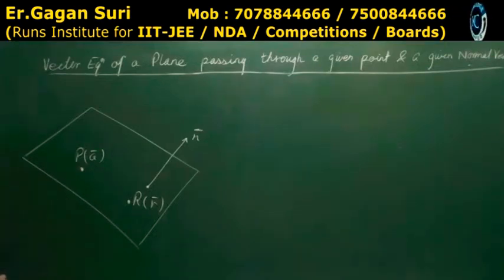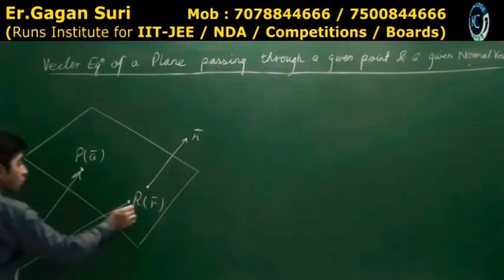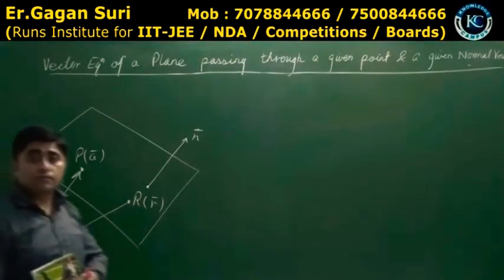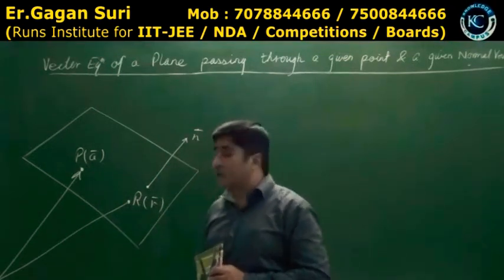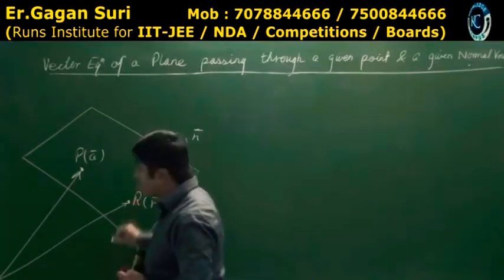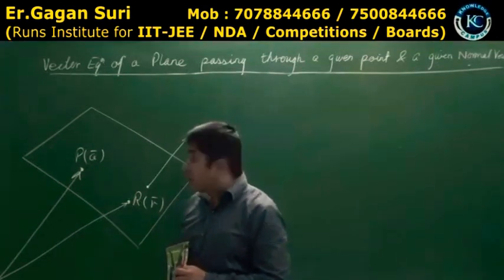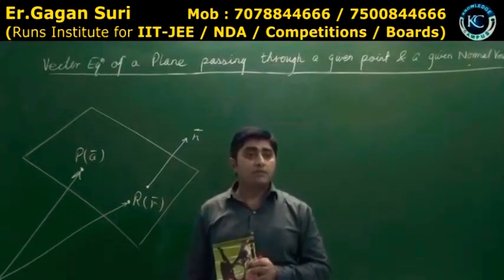Actually, if I consider this as origin, this is OA vector and this is OR vector. Yes or no? And both of them are not in the plane. Though ये तो इसका underground होगा, इसके नीचे होगा. Is that clear? These points P and R are in the plane.